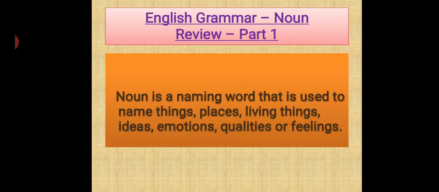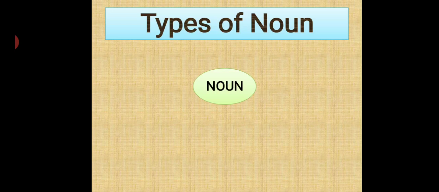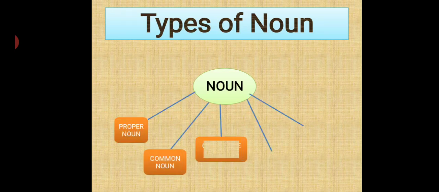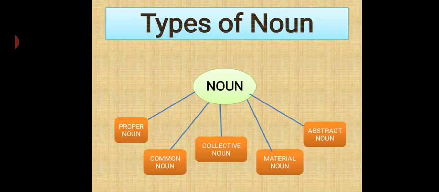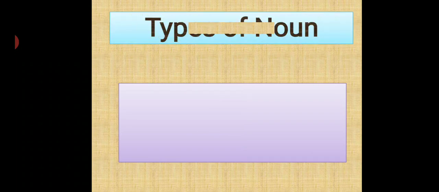The definition of noun that we had learned in the last video is: noun is a naming word that is used to name things, place, living things, ideas, emotions, qualities or feelings. And we had also learned that there are 5 types of noun. They are proper noun, common noun, collective noun, material noun and abstract noun. Now we will learn about them in a very fast track.